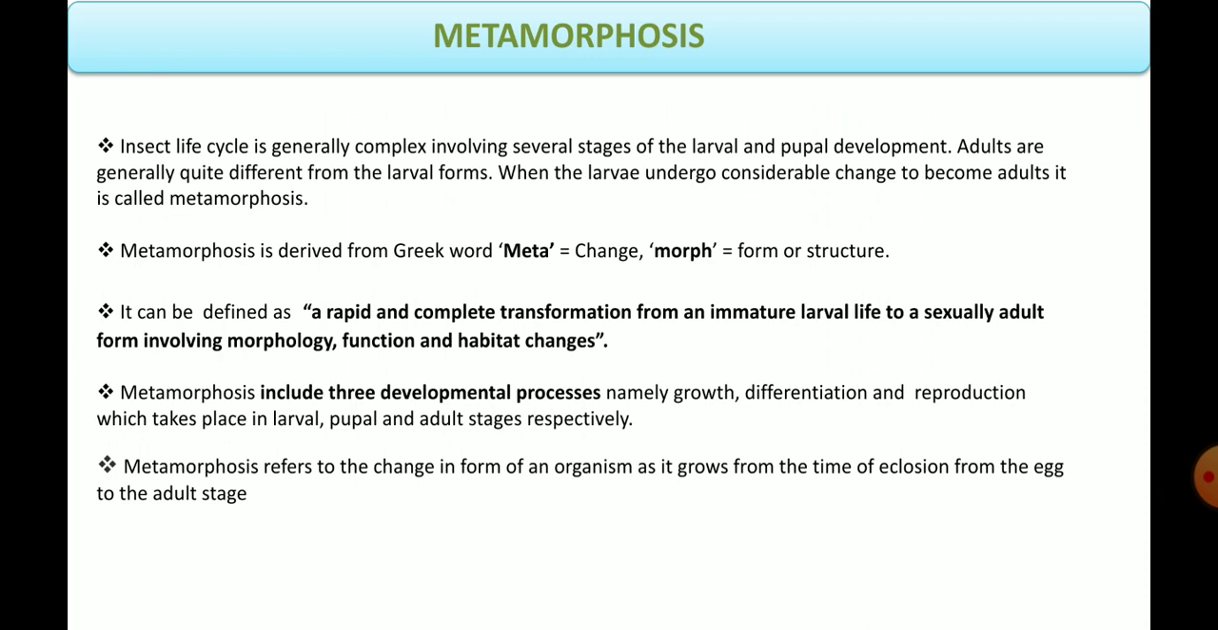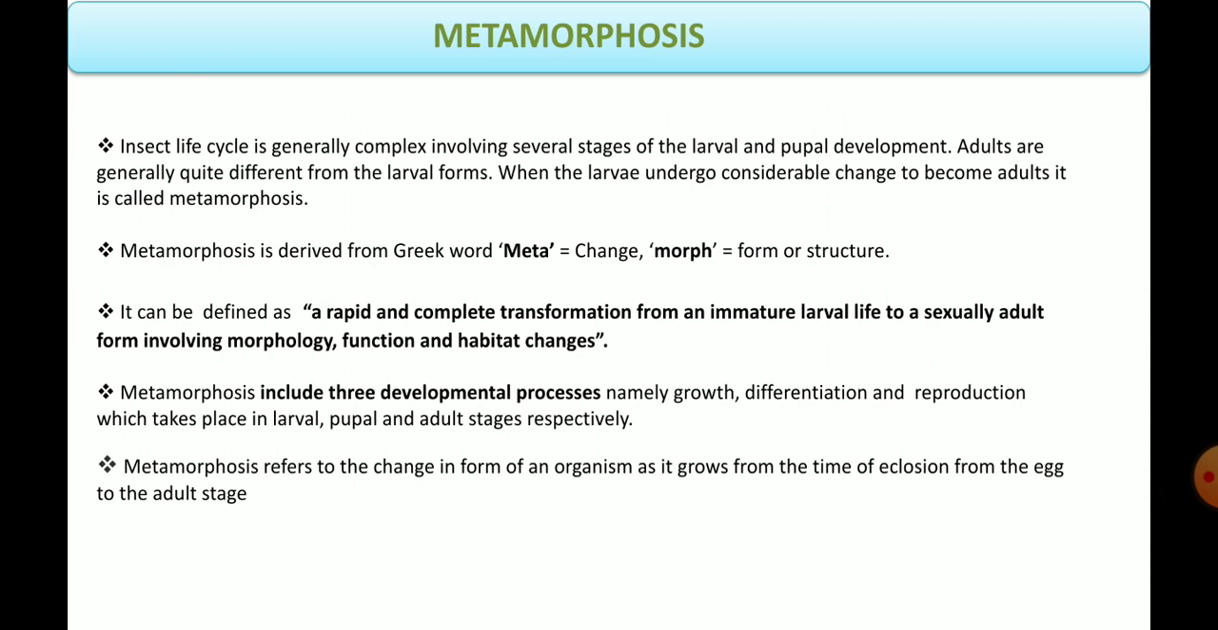Now coming to the topic, which is metamorphosis in insects. Insects' life is generally complex and involves several stages of larval and pupal development. When the larva undergoes considerable change to become an adult, it is called metamorphosis. The term metamorphosis is derived from the Greek words meta, which means change, and morphe, which means structure.